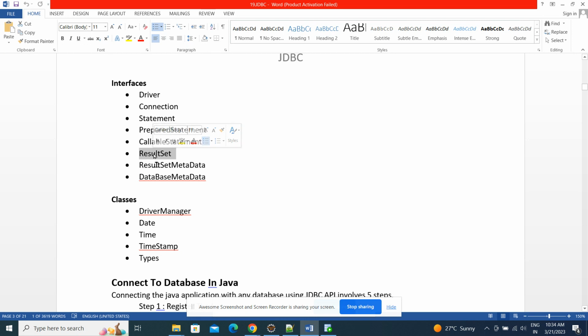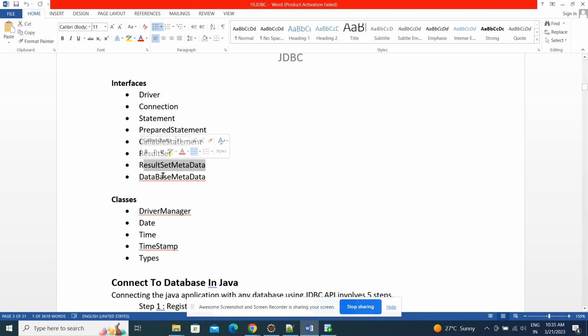Next, result set metadata. Inside this result set object, how many columns are there, what are the columns, what are the types of columns, all that information if you want to know, then we can use result set metadata. Metadata means data about data, what type of data is available in the result set object. If you want to know that, then we can use result set metadata.